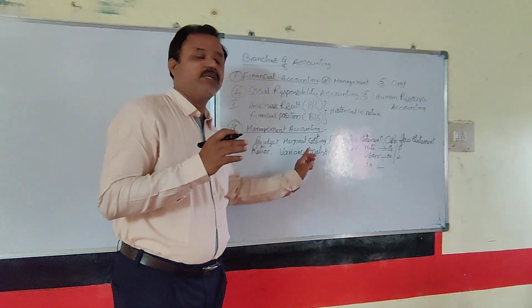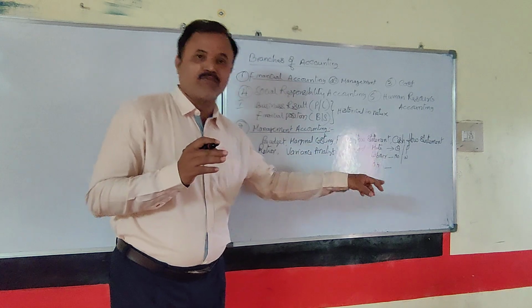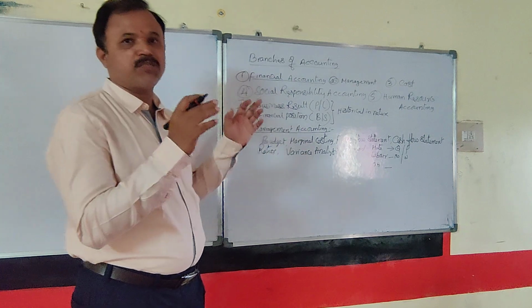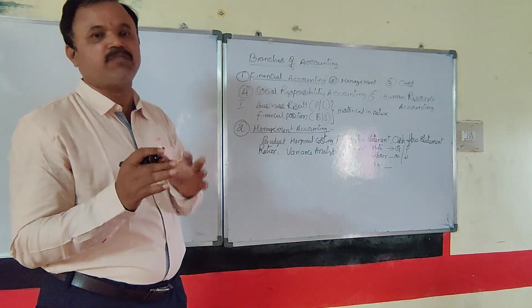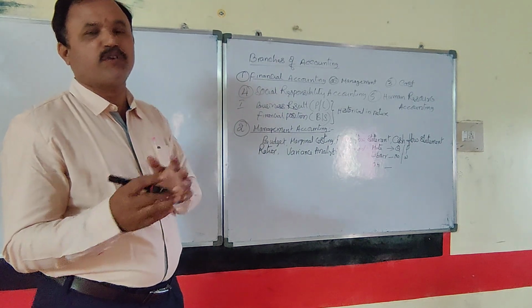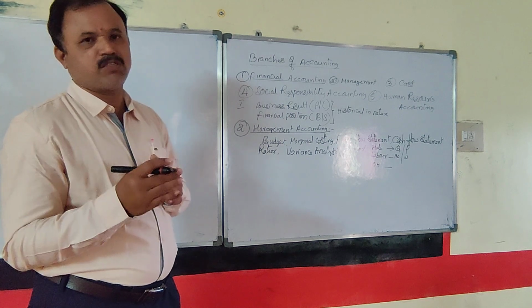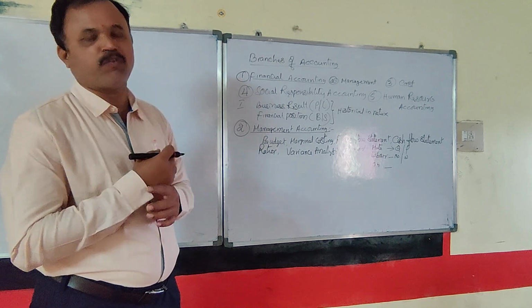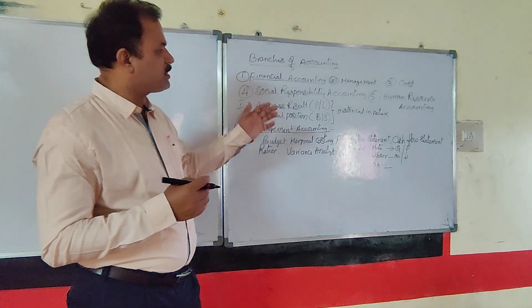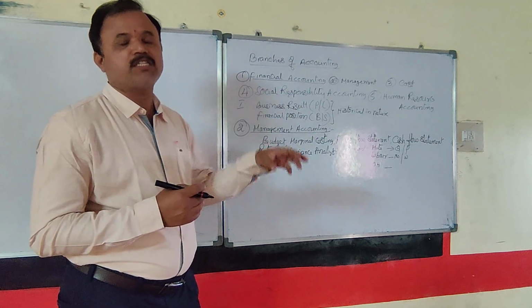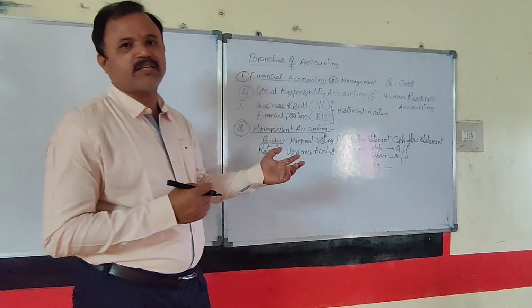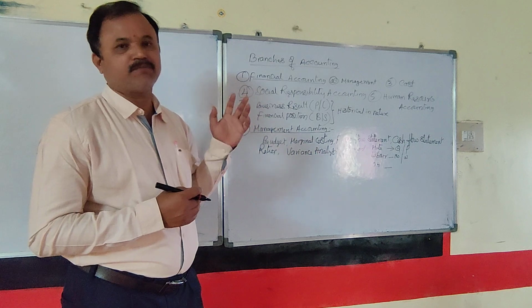Normally the comparison between the standard and actual cost, we take it as a variance. The difference between the standard cost and actual cost is the variance. If the actual cost is less than the standard, it is favorable. It means there is less cost. When the cost is minimized, you automatically get more profit. Similarly, if the standard is more than the actual, that is a favorable variance. And if the actual is more than the standard, this is the adverse or unfavorable variance.